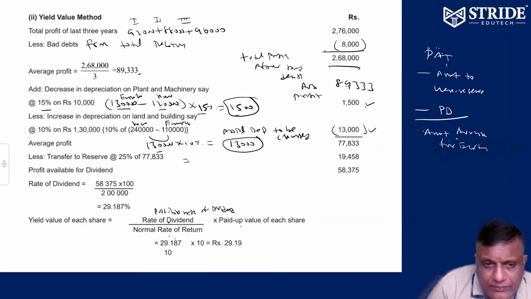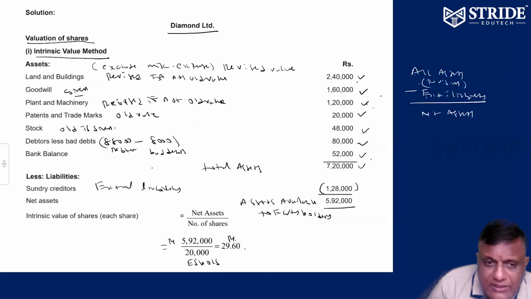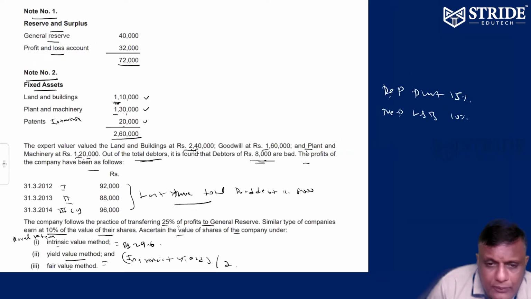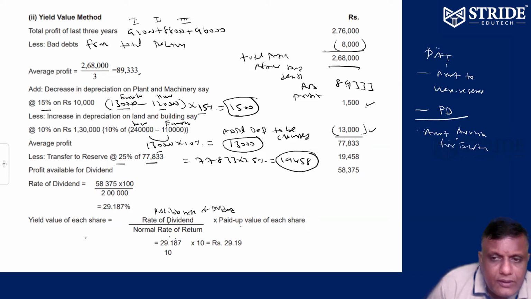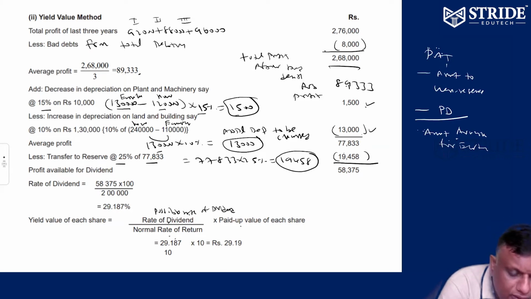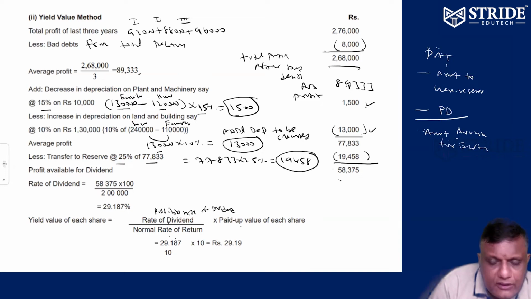From this average profit, 20% you please transfer to general reserve, after the extraordinary items are adjusted. So 77,833 into 25%, that is equal to 19,458. Please transfer to general reserve. Now after that, what is the amount available? Minus 19,458, that is equal to 58,375. This is the profit available to equity holders.